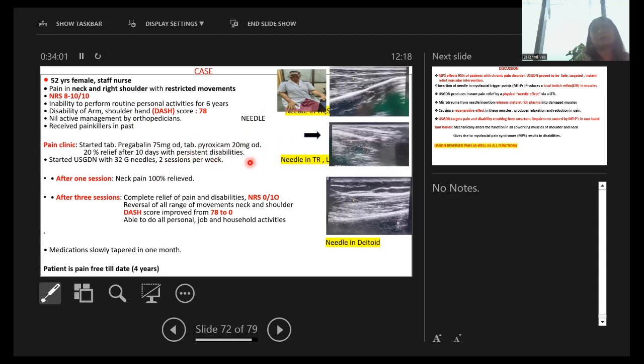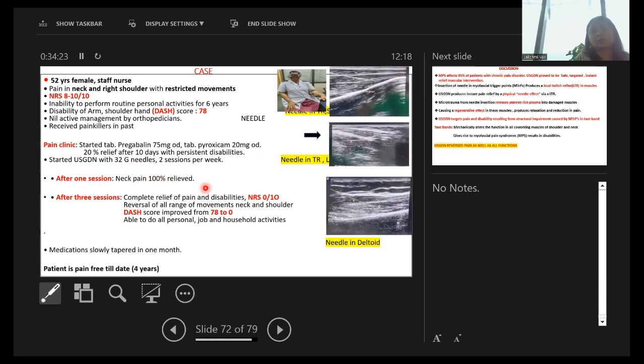Later on, she told me about her other problems, like her shoulder was involved since 6 years, and she was unable to make chapatis, unable to wear her clothes and all. She needed support from her family members. So then I started her on USGDN sessions, and she responded very well to that.